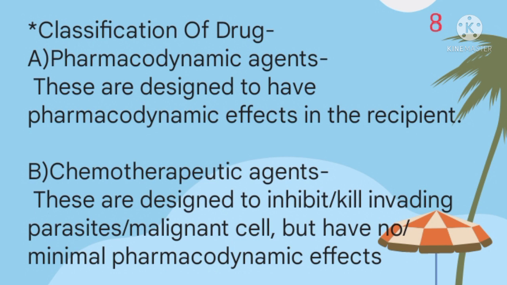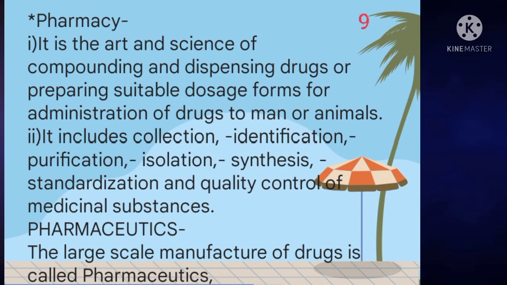Now we will focus on the classification of drugs. Drugs can be classified into two categories. First is pharmacodynamic agents, and these are designed to have a pharmacodynamic effect in the recipient. The second type is chemotherapeutic agents, and these are designed to inhibit or kill invading parasites or malignant cells, but have minimal pharmacodynamic effect. And now, what do you understand by pharmacy?